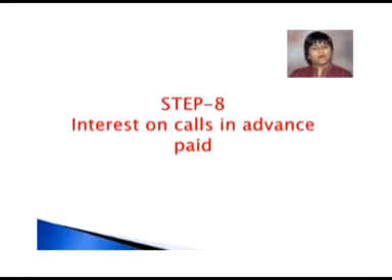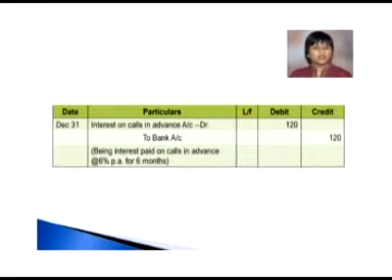In this example, the directors have decided to adopt Table A. So when they have decided to adopt Table A, how much percentage of rate of interest will be paid? It will be 6%. So in step 8, we are going to pay the interest on calls in advance. Now interest being our expenditure, it's a nominal account, and the rule for a nominal account says that we need to debit the interest on calls in advance account.